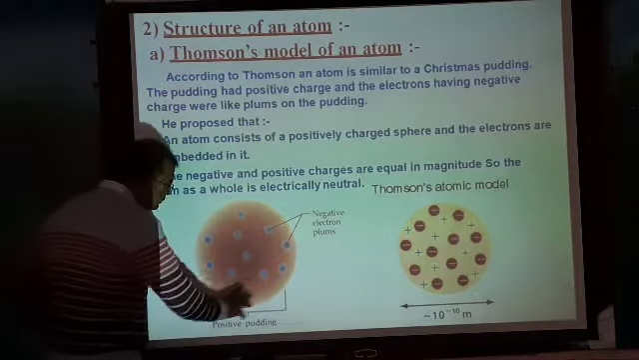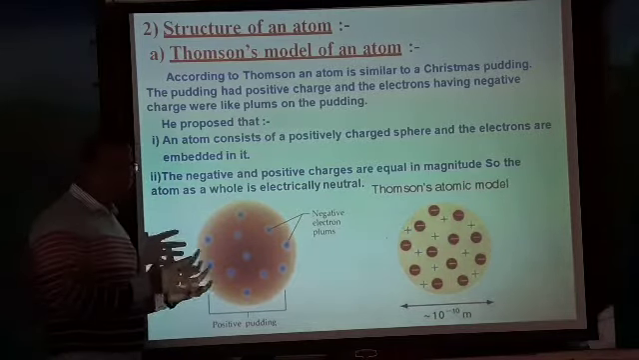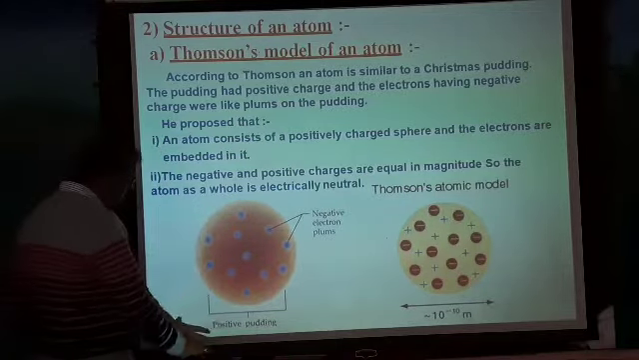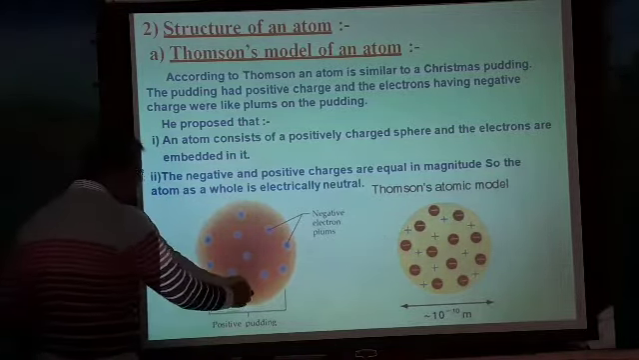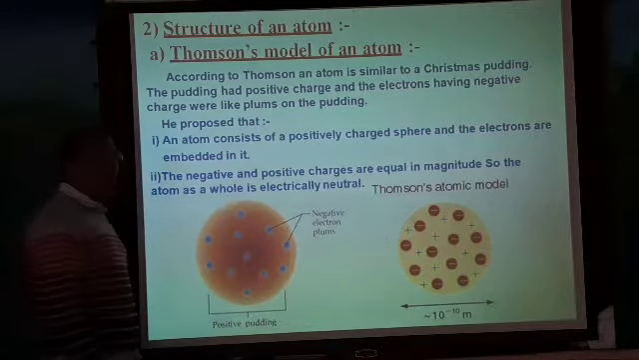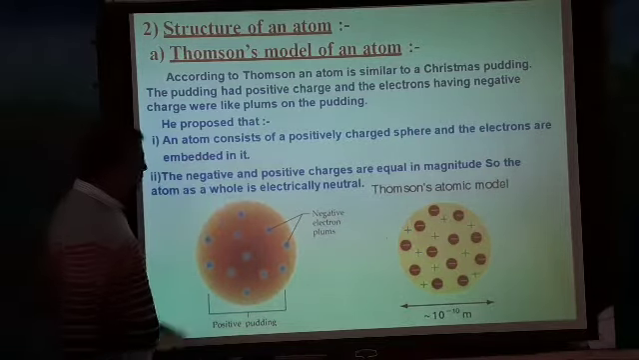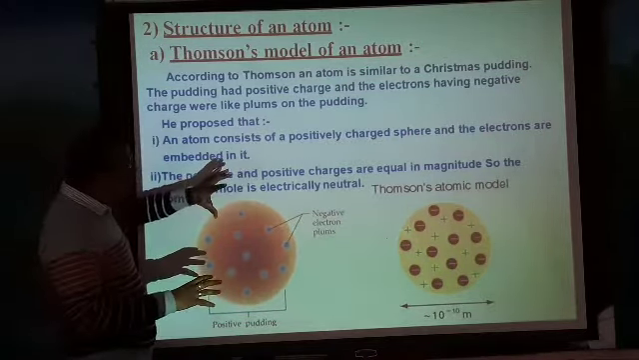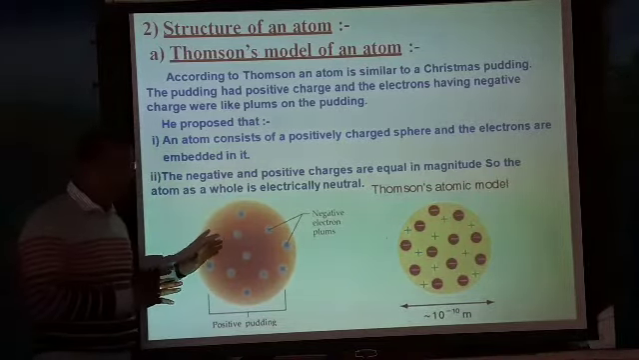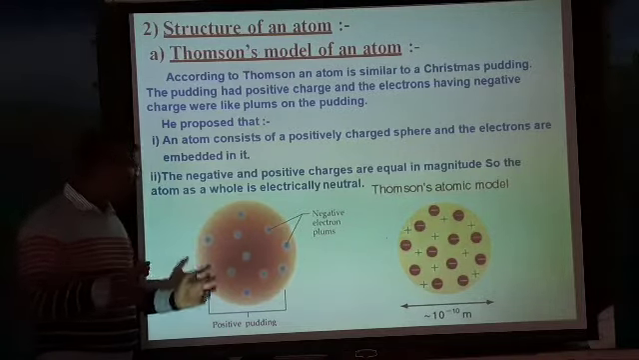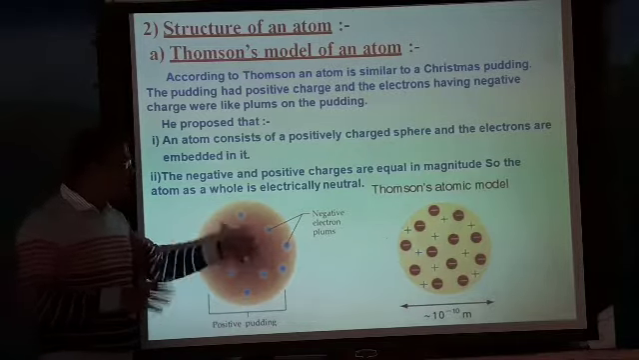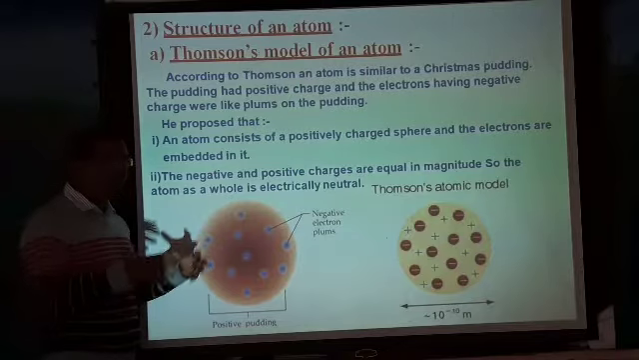So pudding is nothing but a kind of cake. The entire orange color that we have seen is the positive pudding, which is positive in nature. Inside, you see the blue color dots. These are the negative electrons. He compared the atomic structure to the pudding. The entire pudding is the positive area, and in that positive area the electrons are embedded.